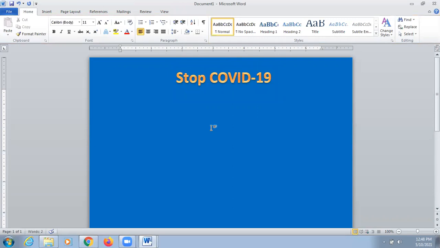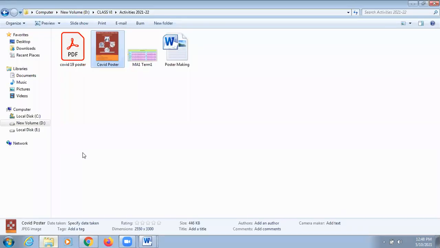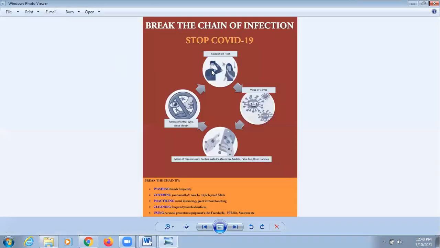So you can insert a word art like this, and after that, like the poster which I have shown you here, I have created a chain in which I have shown the different steps which follow during the transmission.